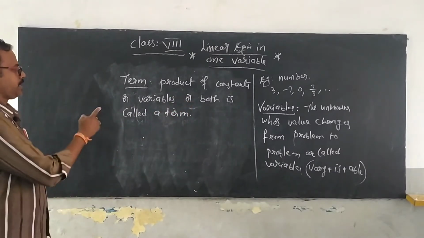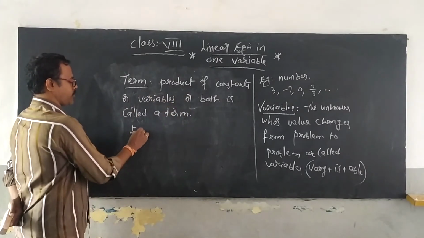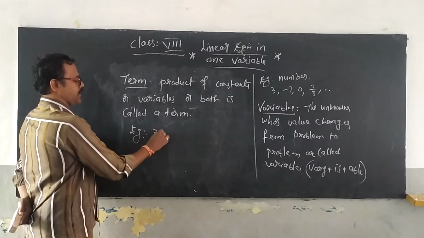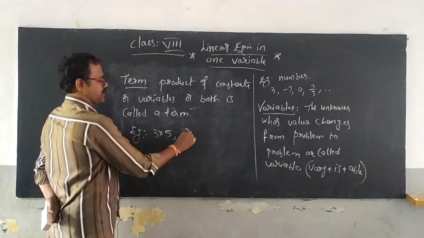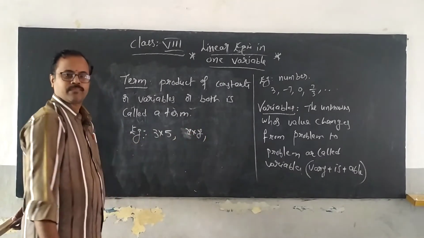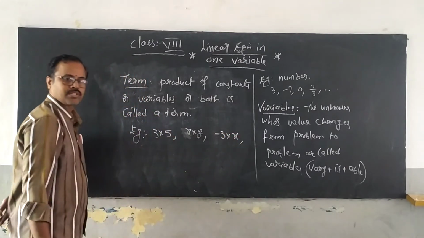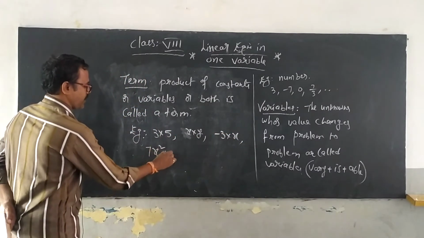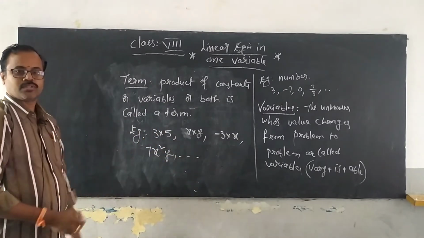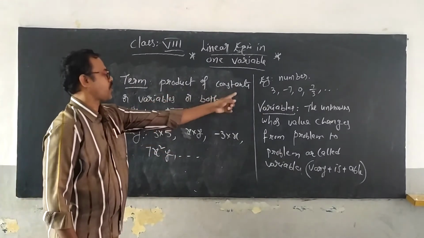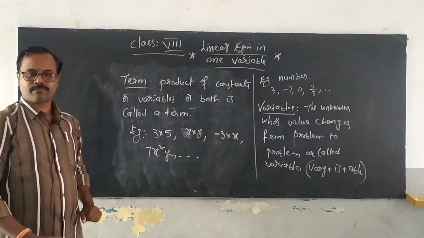For example, 3 into 5 is a term, x into y is a term, minus 3 into x is a term, 7x square y is a term.